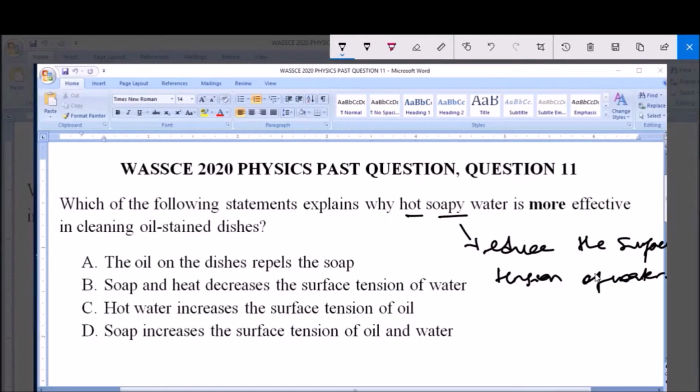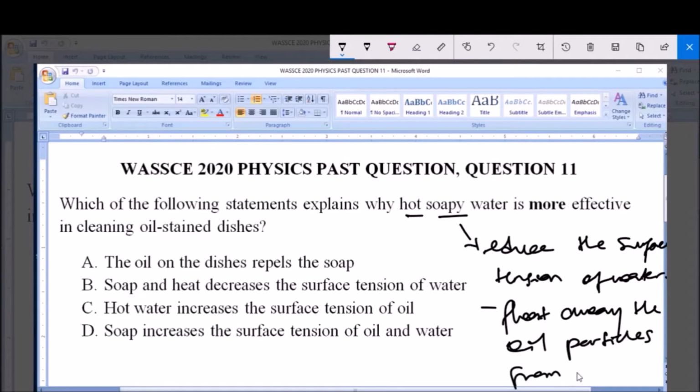So this reduction of the surface tension of the water enables the water to wet these dishes. When the water is able to wet these dishes, it then floats away the oil particles from the dishes.